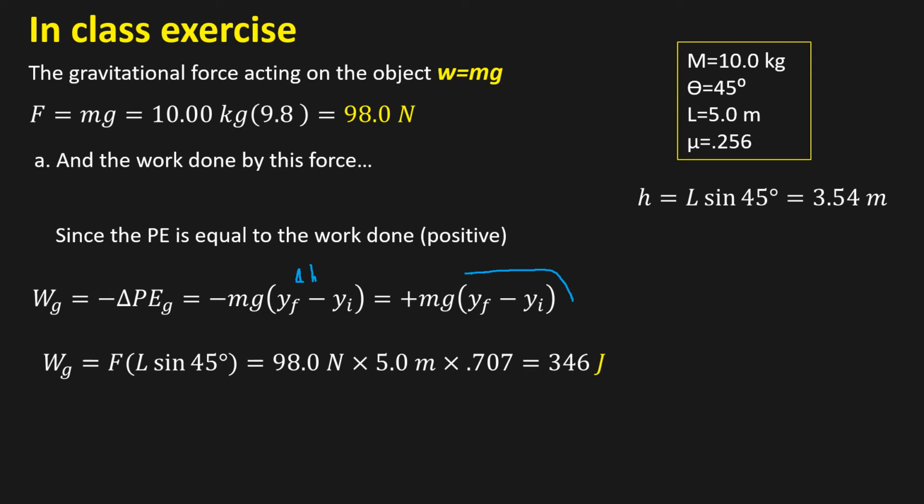Sorry, not the work done. It actually is the work done, but it's also equal to the potential energy. And then we have F L sine 45 degrees, 98 newtons. That comes from the weight times the distance, 5 meters, times 0.707, which is the sine of 45 degrees, giving 346 joules.